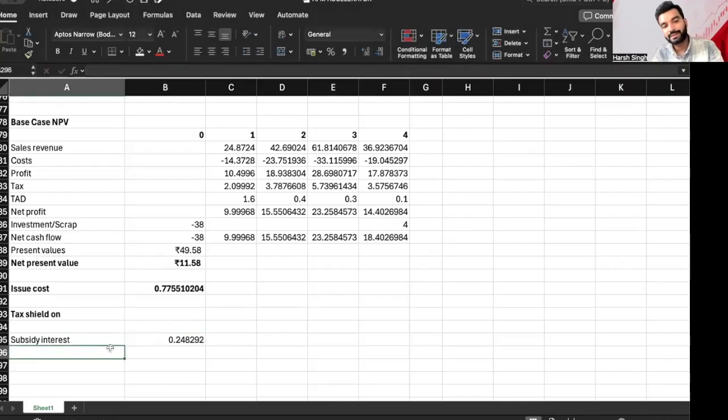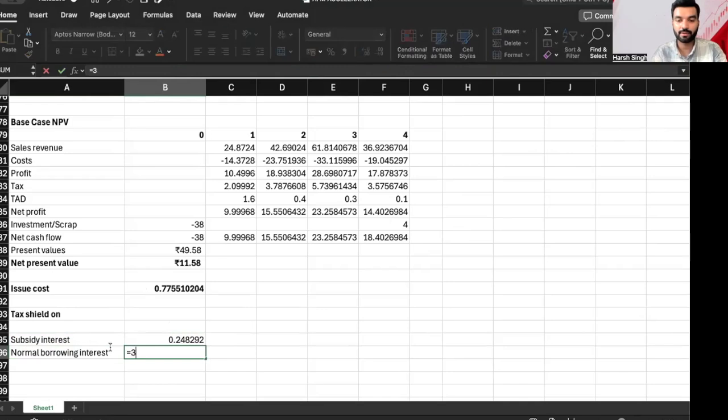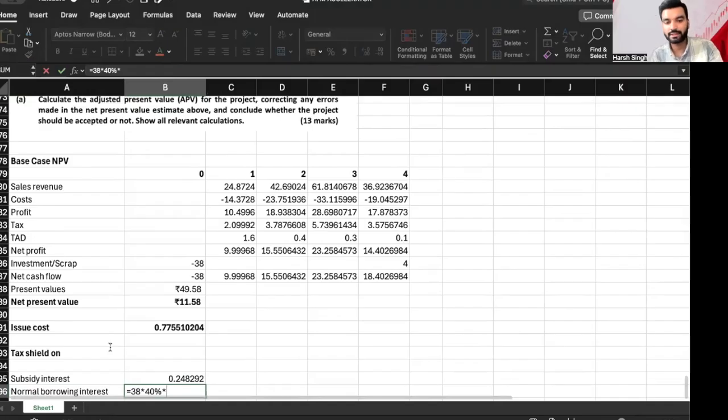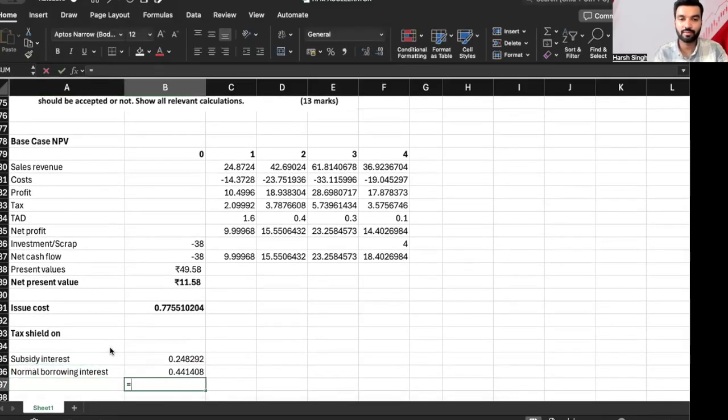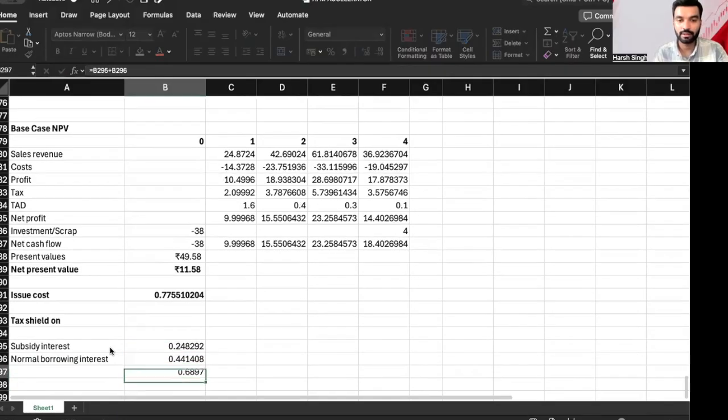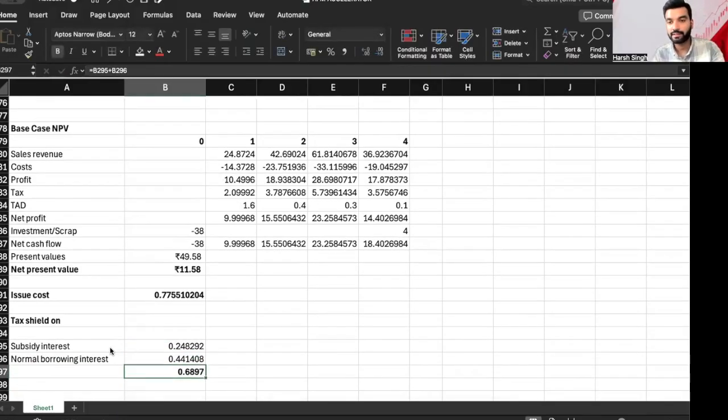Okay. Now, similarly, normal borrowing interest. That will be equal to 38 multiplied by 40%, multiplied by interest of 4%, multiplied by 20%, multiplied by 3.63. We have done all this part. The total amount will be this plus this, equal to 6.897.